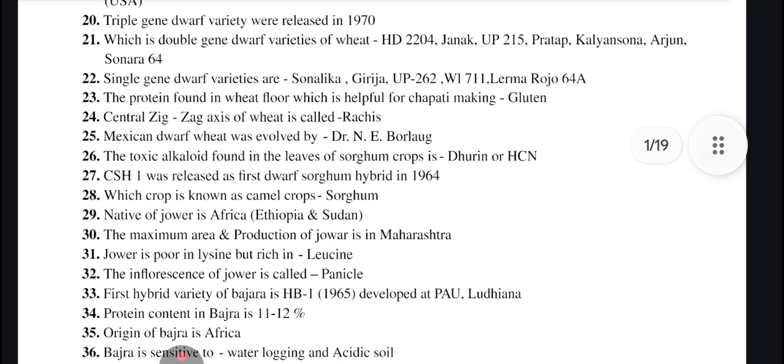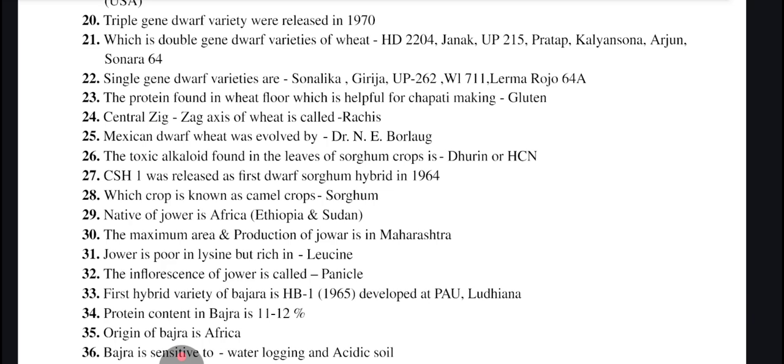Protein found in wheat flour, which is helpful for chapati making, is gluten. Central zigzag axis of wheat is called rachis. Mexican dwarf wheat was evolved by Dr. Norman E. Borlaug. The toxic alkaloid found in the leaves of sorghum crop is dhurin or HCN.